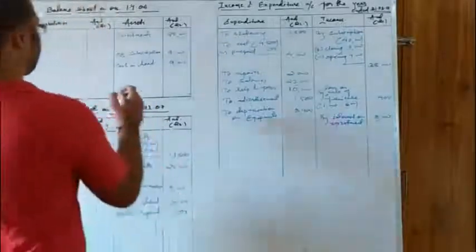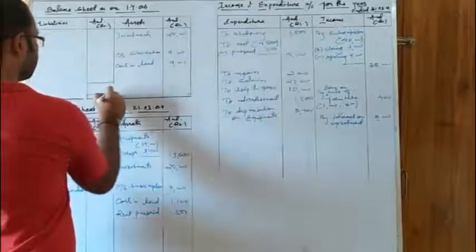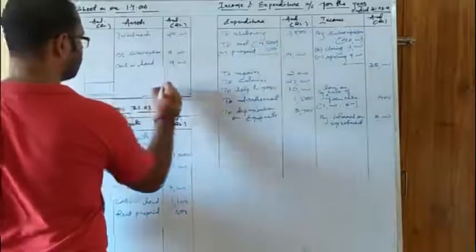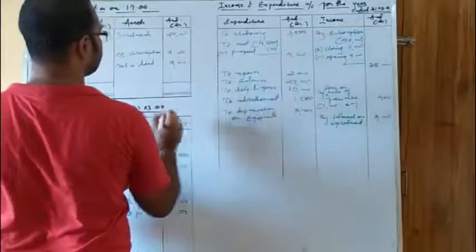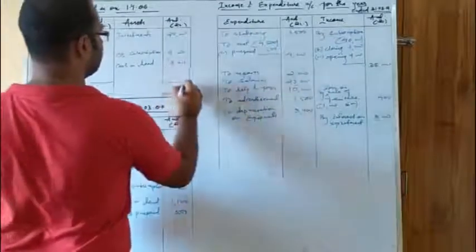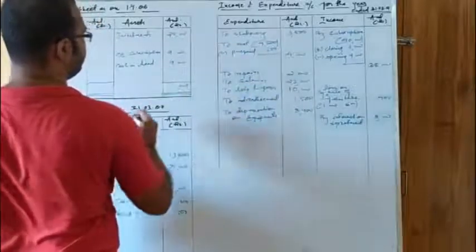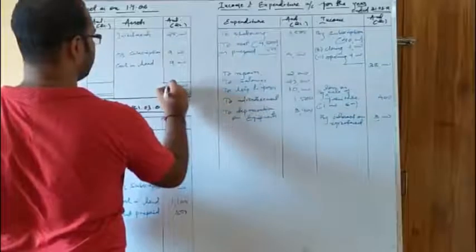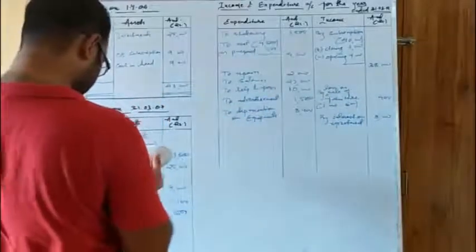Okay. So let us close this one. Let us see whether we are getting the value as 43,000.